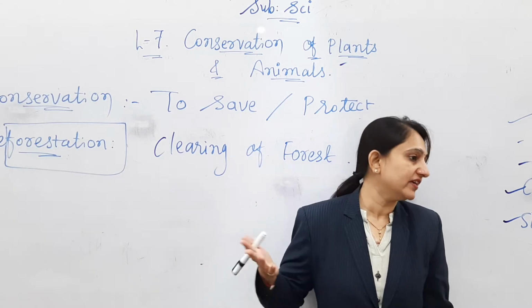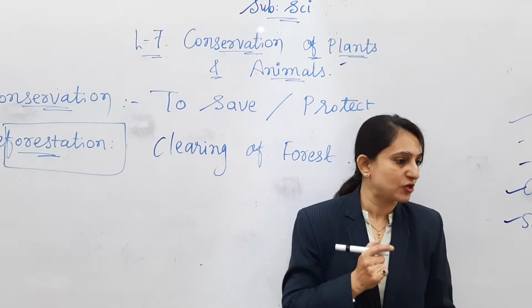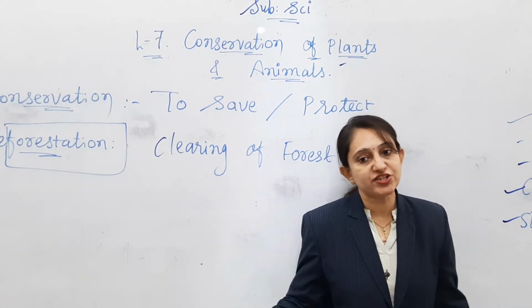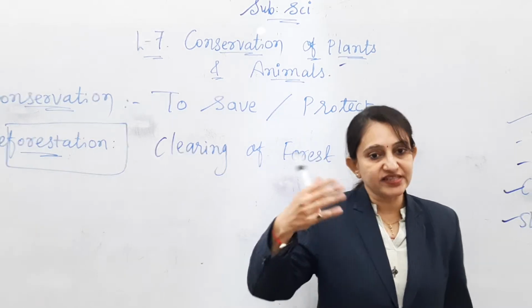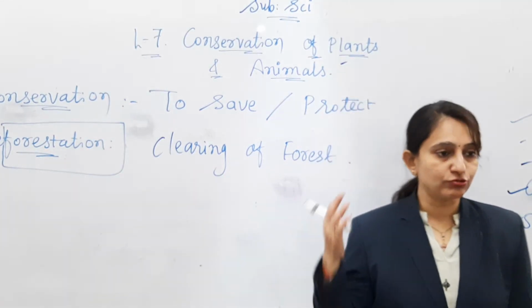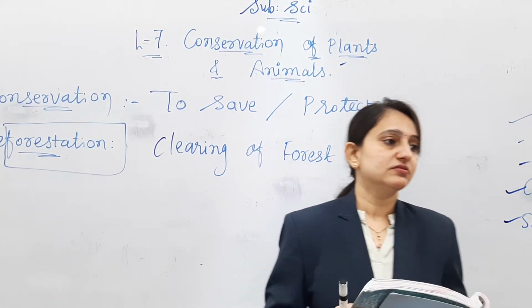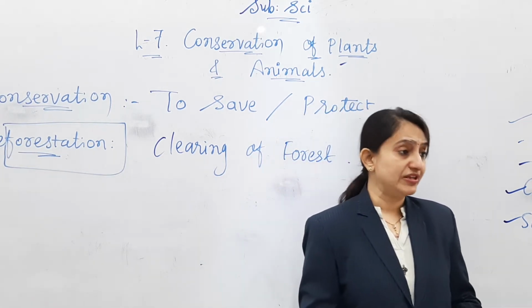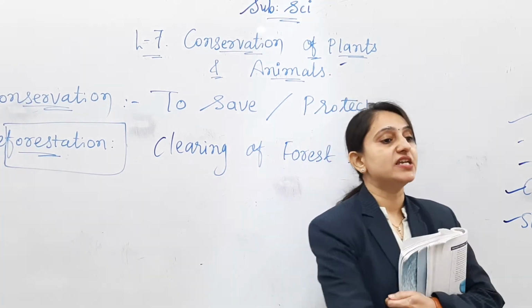Carbon dioxide will increase as there will be no other source to absorb it, right? And the population itself is increasing, so they are also increasing carbon dioxide, right? So temperature will increase, and that will be the first consequence of deforestation.